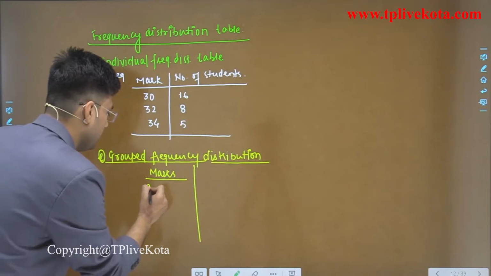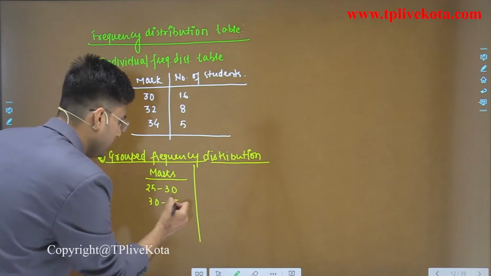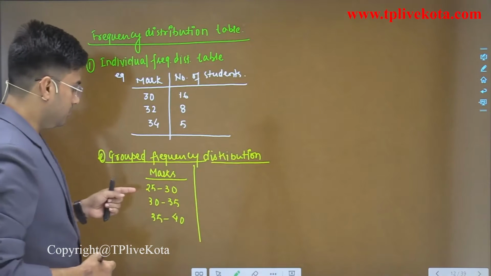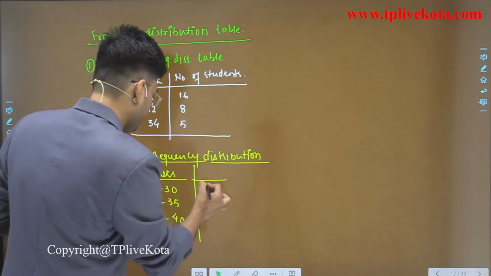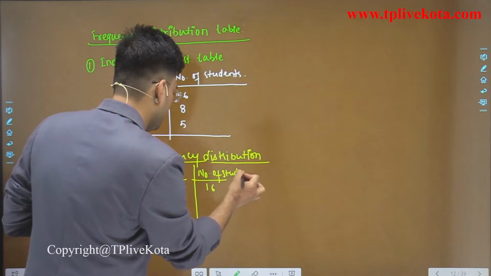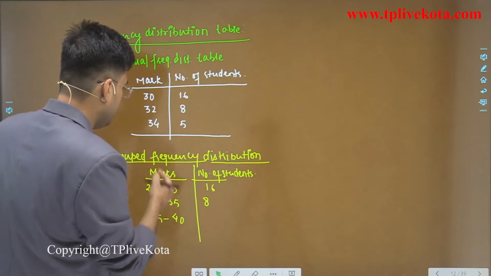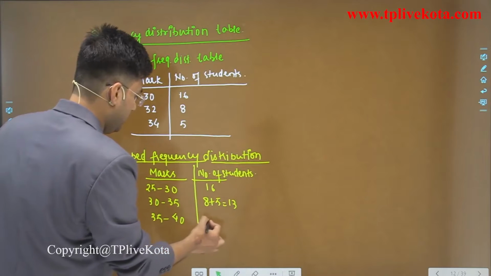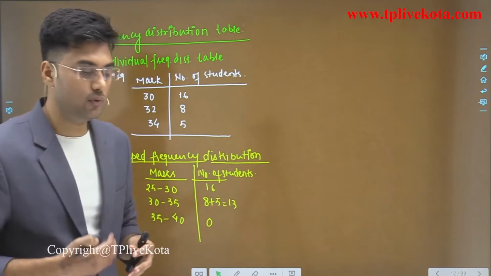For example, 25 to 30, then 30 to 35, then 35 to 40. Okay, so 25 to 30, 16 students. Here number of students, and 30 to 35, 8 plus 5, 13, and 35 to 40, 0. Clear?